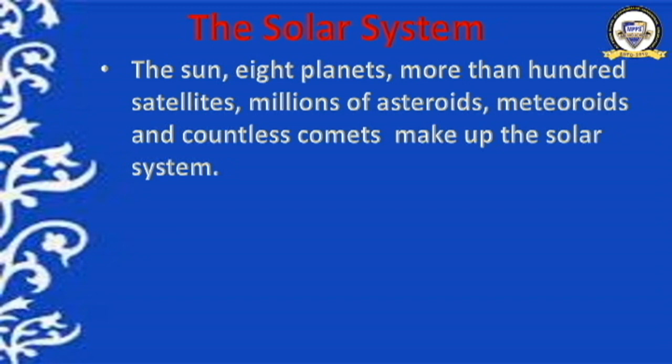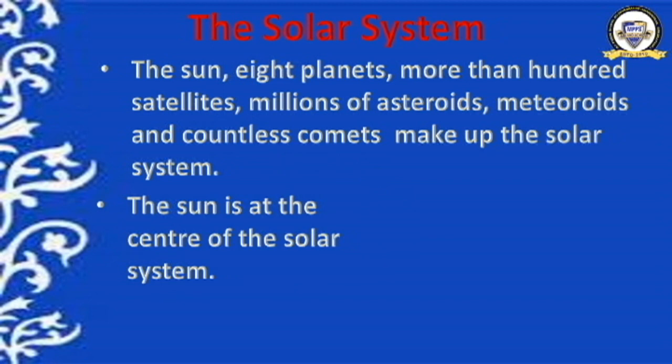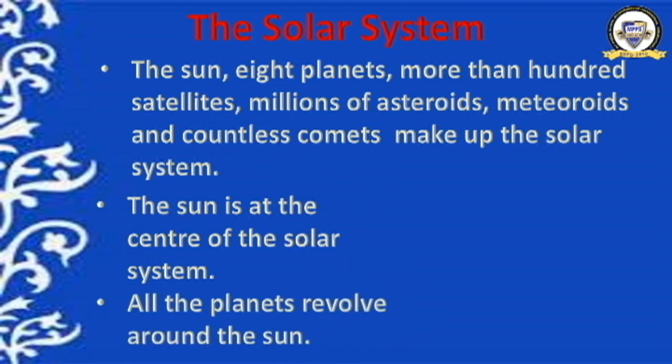Our solar system has the sun as a center, then 8 planets, satellites, asteroids, meteors, then comets. These many things make the solar system. The sun is at the center of the solar system. All the planets revolve around the sun.